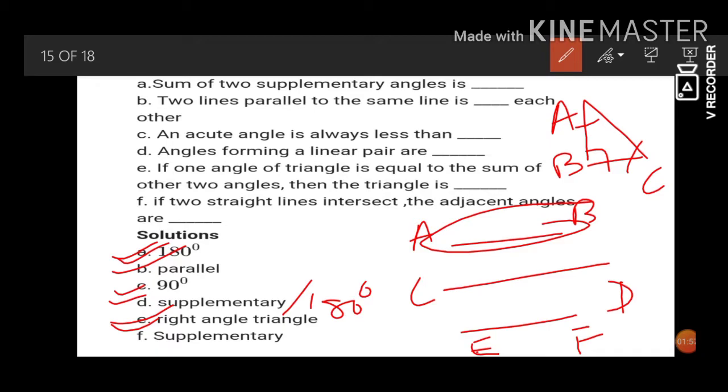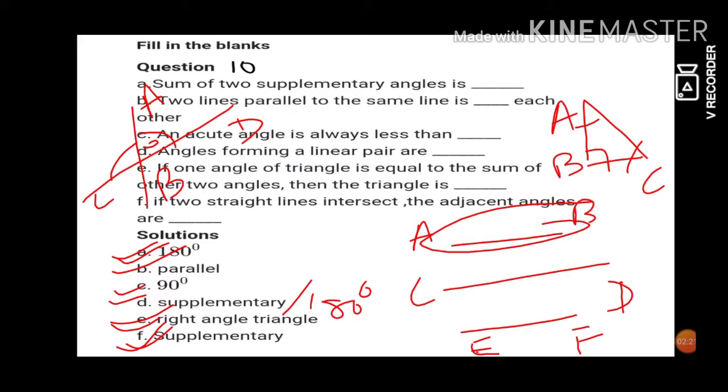If two straight lines intersect, the adjacent angles are... if these are the two straight lines AB and CD, they intersect, then the angles AOB, AOC and AOD together will give you 180 degrees, that is supplementary angles. So this was our fill in the blanks.